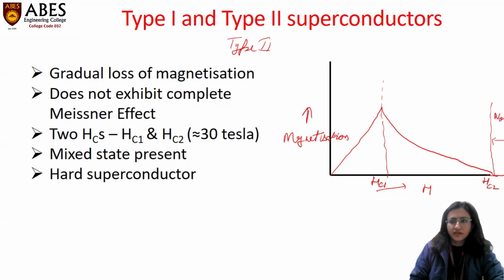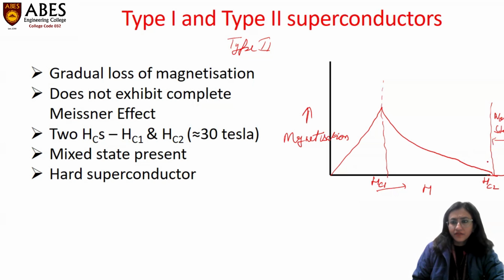A superconducting material which has the possibility of zero resistance below critical temperature, if placed in a magnetic field above HC2, will have its resistance reappear. The material will not obey the Meissner effect. It won't be diamagnetic.